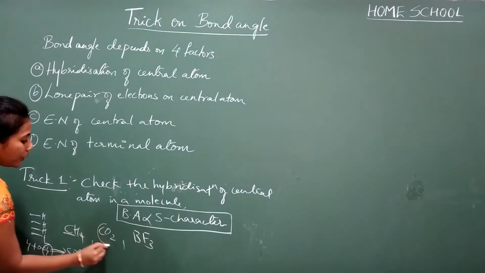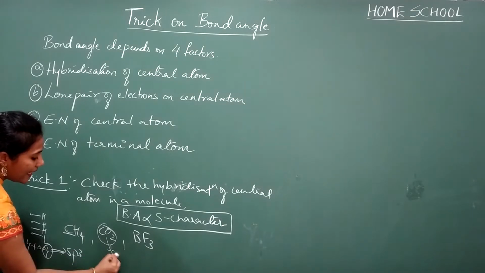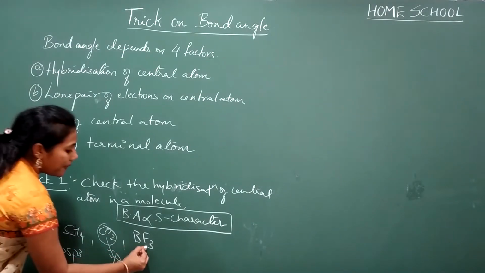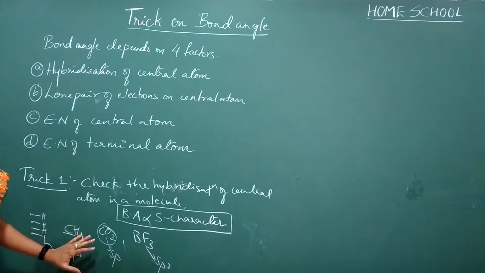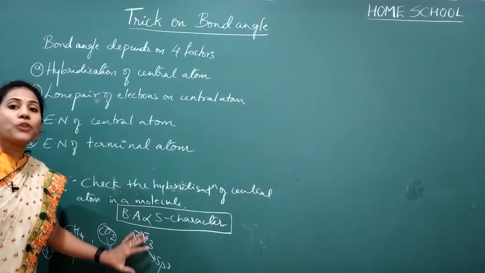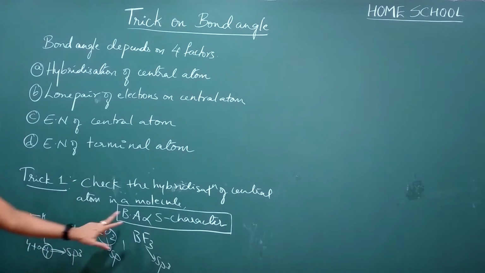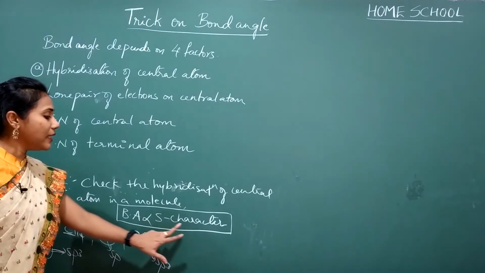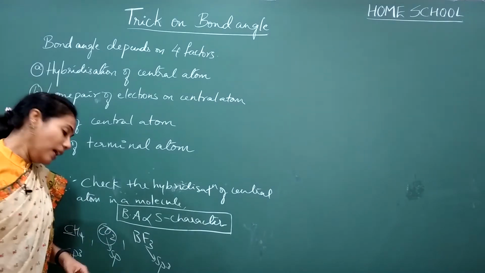So similarly, you can find it for carbon dioxide. Its hybridization will be sp hybridization, and BF3 hybridization sp2. Okay, so compulsorily you must know how to find the hybridization. Otherwise it is not possible to work with this trick. Fine. And what I told you, bond angle is directly proportional to S character. So more the S character, more will be the bond angle.